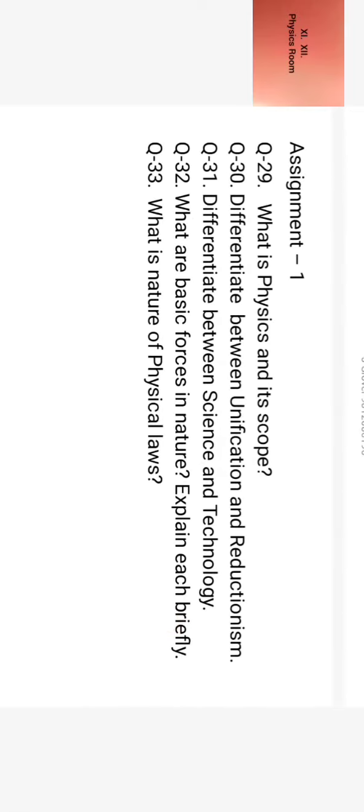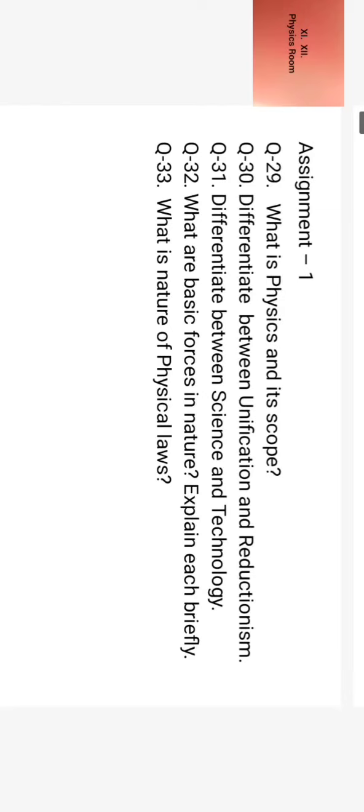Now we come to assignment number 1. Continuing with assignment number 1, question number 29. What is physics and its scope? Question number 30. Differentiate between unification and reductionism. Question number 31. Differentiate between science and technology. Question number 32. What are basic forces in nature? Explain each briefly. Question number 33. What is nature of physical laws? So you answer these questions on the basis of information gathered in this topic, and then we come to end of the first chapter, that is physical world.